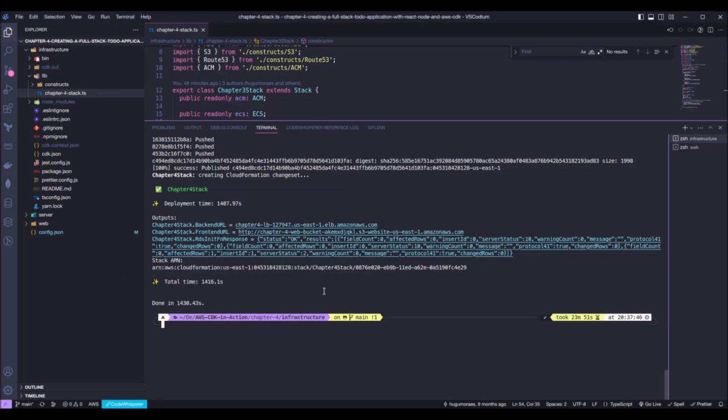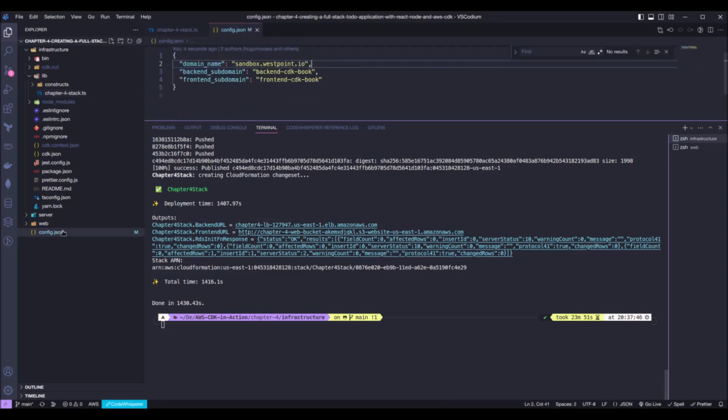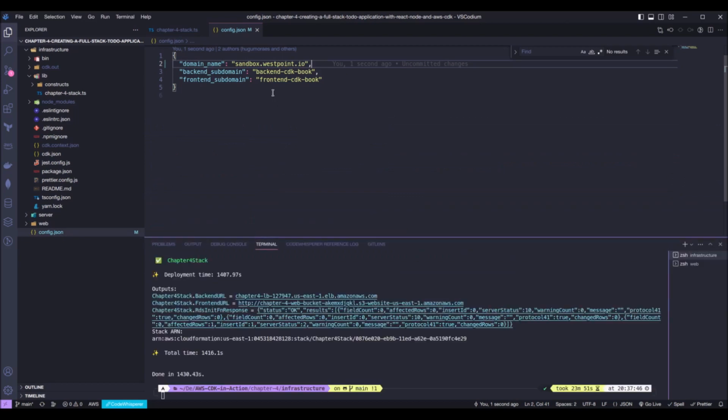Okay, with that done, now we have the stack output right here, but let's ignore this output for a moment, and let's go back into our config.json file and copy our backend subdomain, and now let's go into our browser.